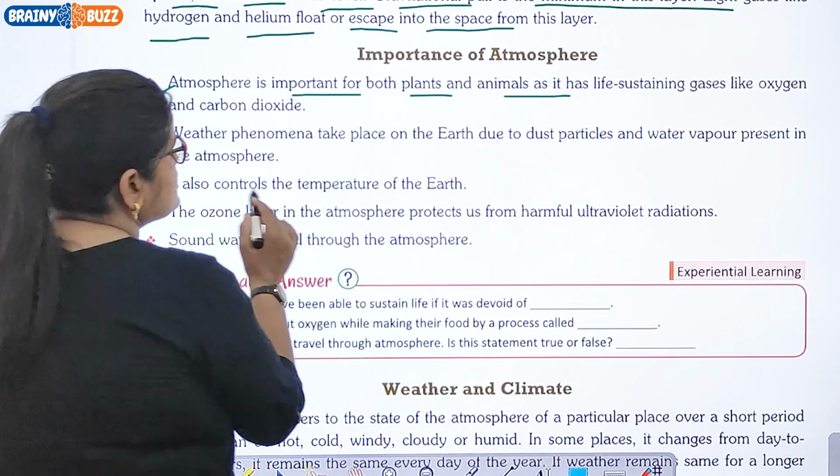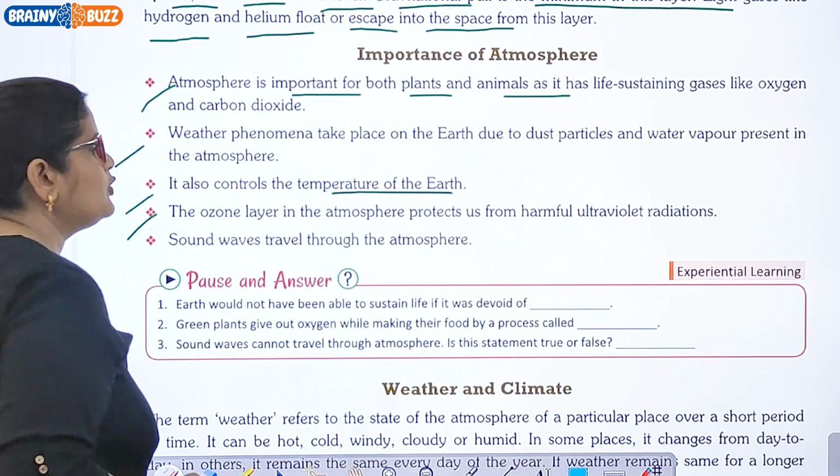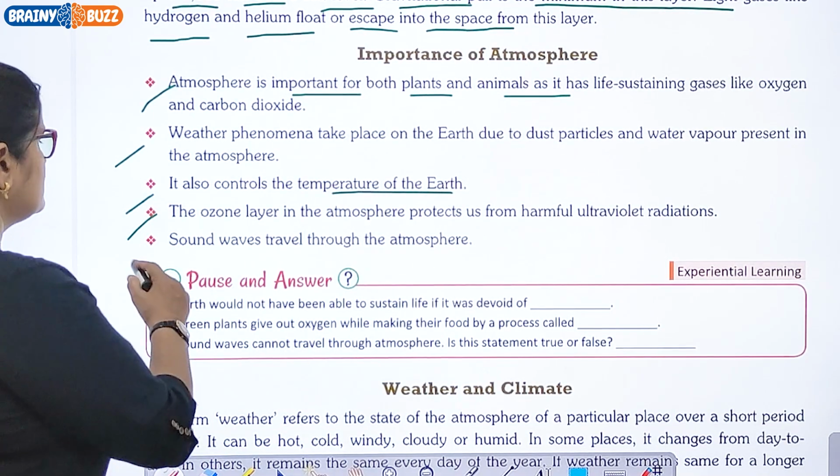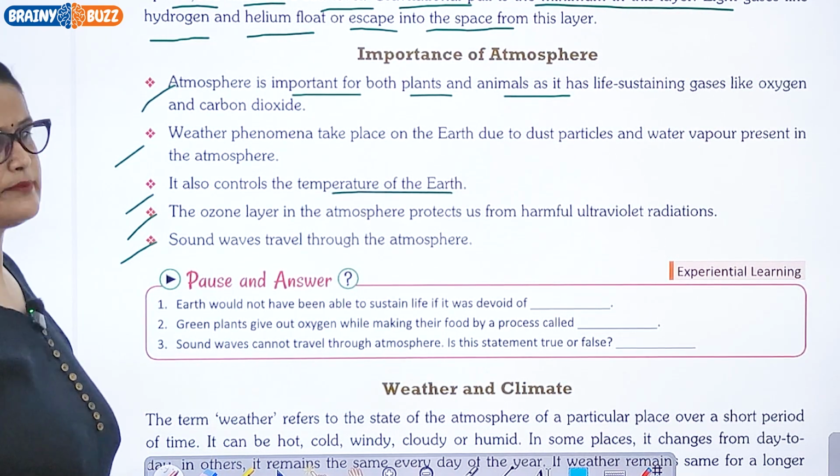It also controls the atmosphere of the Earth. The ozone layer in the atmosphere protects us from harmful ultraviolet radiations. Sound waves travel through the atmosphere.